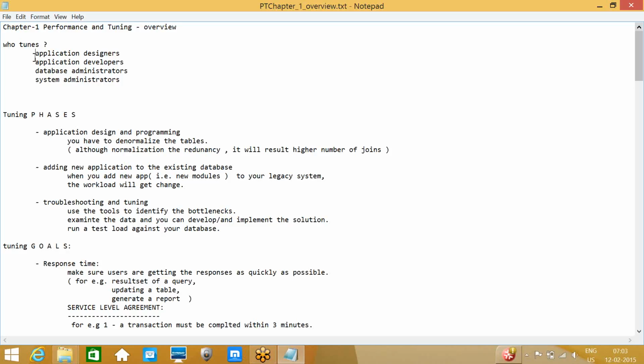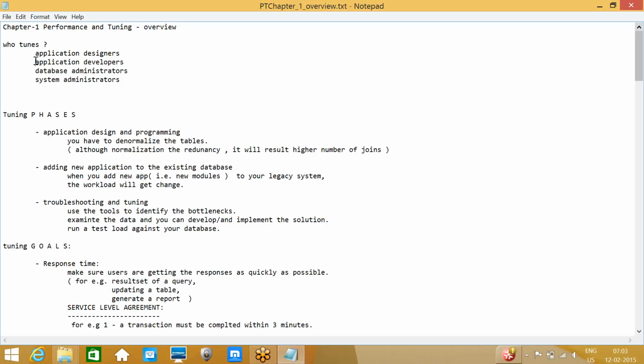The second one is application developers. Suppose we design the applications and our developers are changing the code. If they create a table for a single piece of code, it will impact the performance of the database. So before designing any database tables, we need to think of the application and then write the code. Also, whenever they are writing queries, they need to understand whether it is a complex query or a good query, and check with the database administrators.